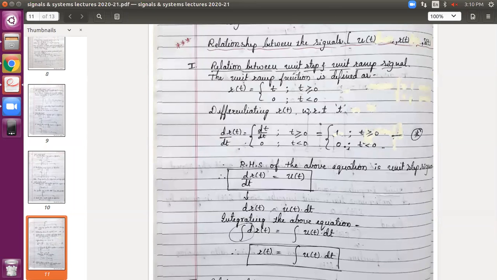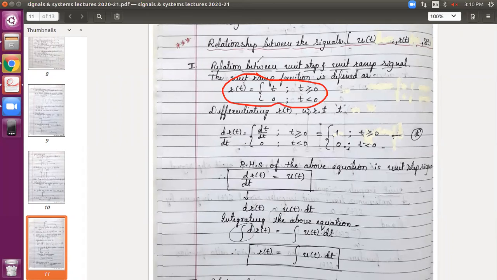So the first one, the relation between unit step and unit ramp. It is very simple. In order to find this relationship, you have to know how the ramp and the unit step are defined. You should know the definition of the ramp signal.